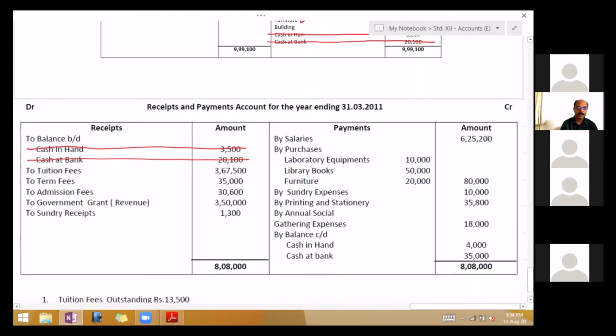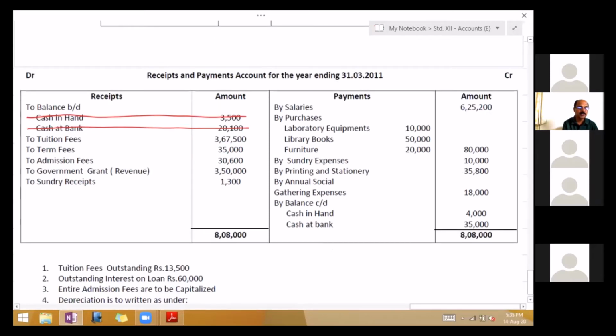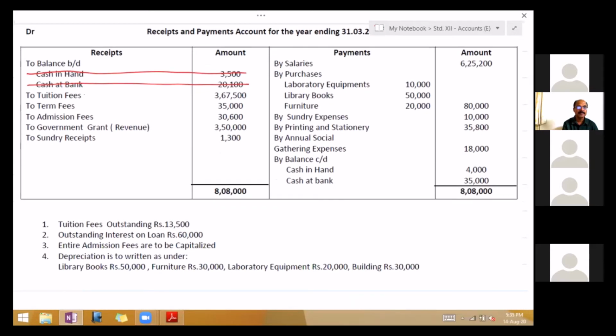Okay. Next. Sundry expenses, printing and stationery, annual social gathering expenses. These are expenses. Cash in hand and cash at bank, those are your current year's balances to be shown on the asset side. Then adjustments. Tuition fee outstanding. Tick mark tuition fees. Outstanding interest on loan. Tick mark loan in the liability side of the balance sheet.